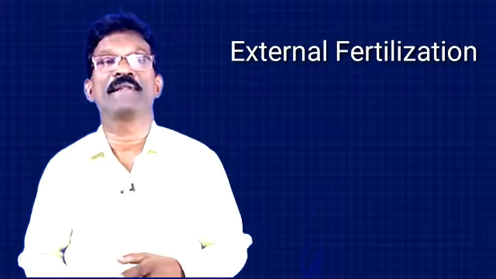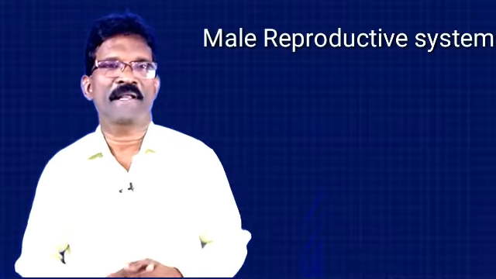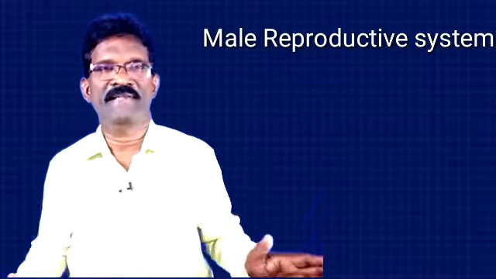Now we are going to study the reproduction that takes place in mammals. Mammals are the living things which produce their own young ones by giving birth, and also feed their young ones with their own milk. A typical example is human reproduction. Separately, I have to study the male reproductive system and the female reproductive system. Today, we will first study the male reproductive system. Let us go for a detailed study of it.